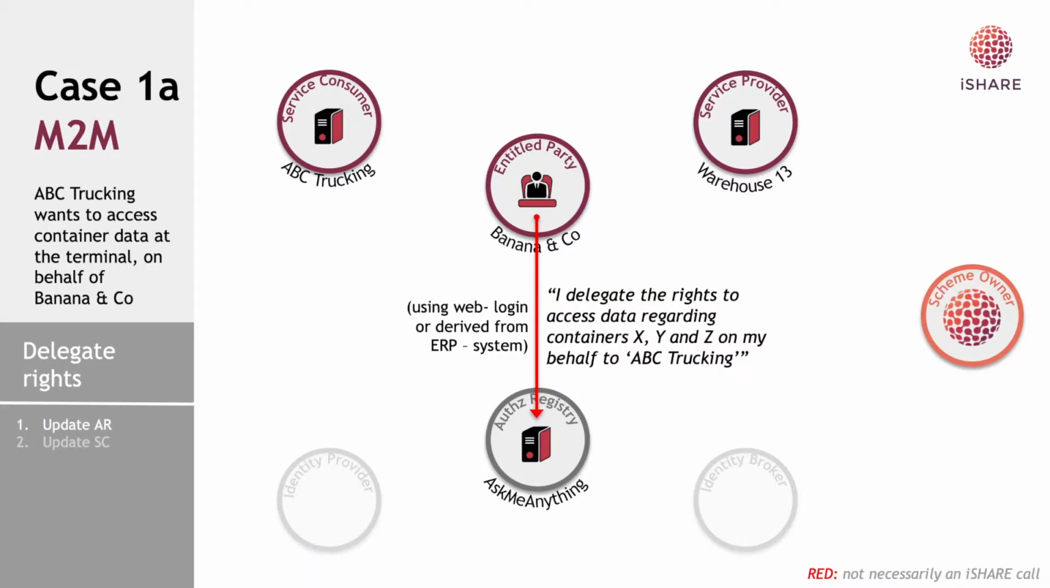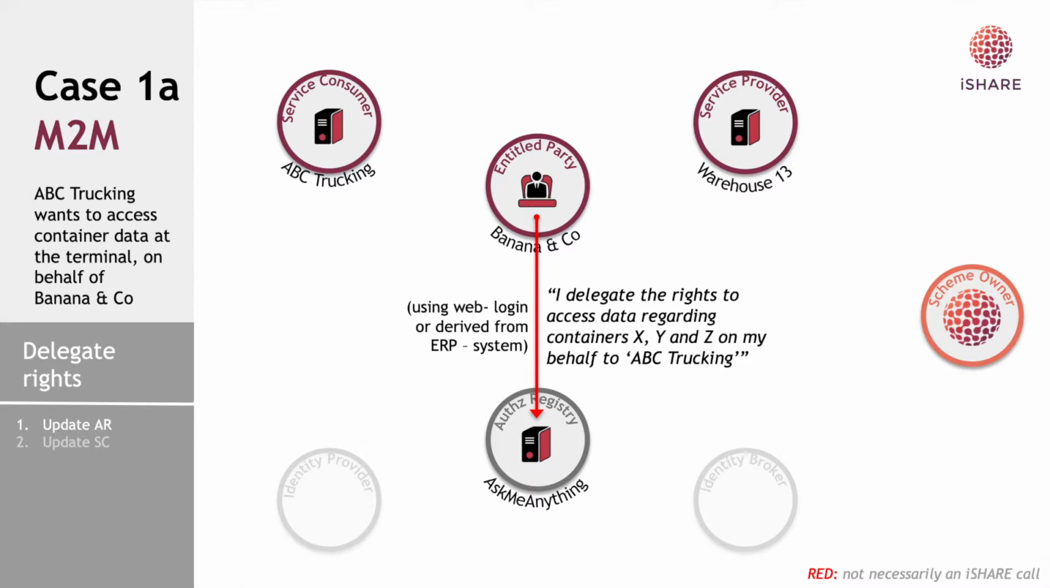Now let's get to the case. Beforehand, Banana & Co. will need to delegate the rights to the container data to ABC Trucking, and it does so by storing this at the AskMeAnything authorization registry. This is not an iSHARE call, and is not standardized within iSHARE.